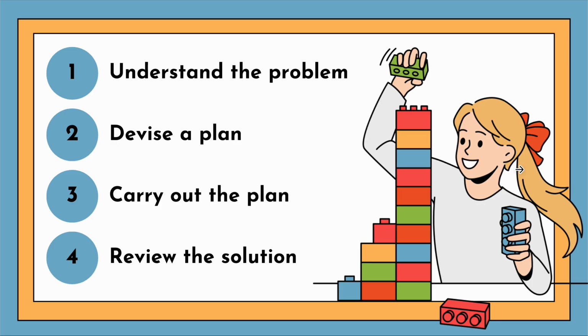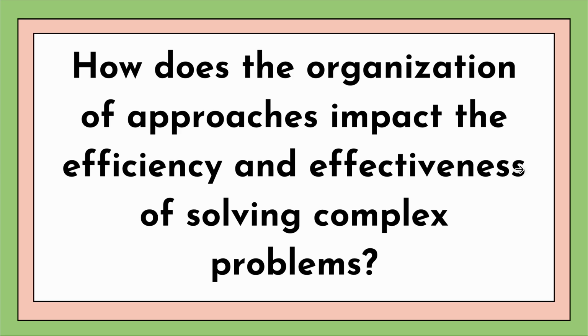Now, these 2 things are actually related. But this time, we're trying to formalize the idea of a problem-solving strategy. So every time, we'll follow these 4 steps that were introduced by Polya. So how does the organization of approaches impact the efficiency and effectiveness of solving complex problems? In fact, it is useful.